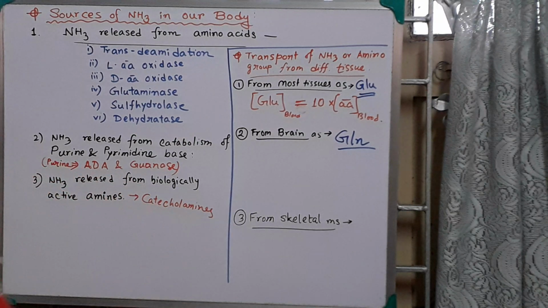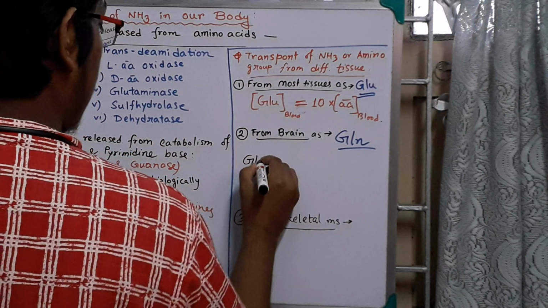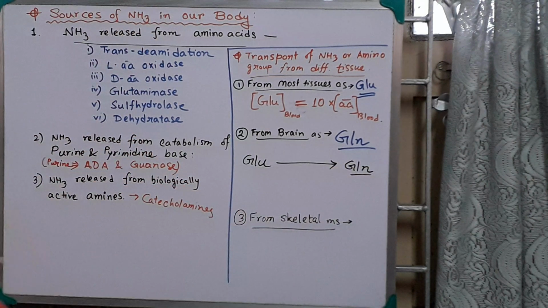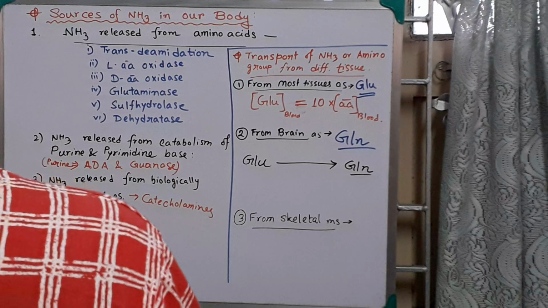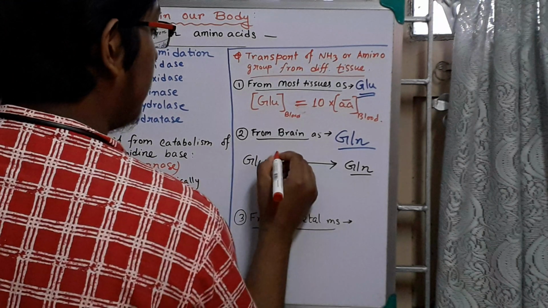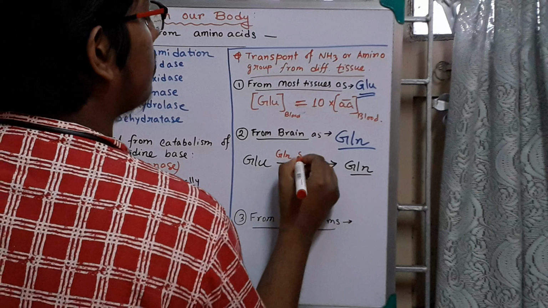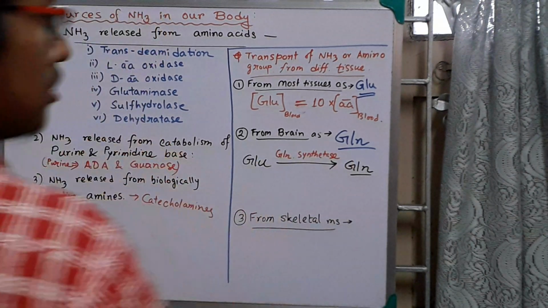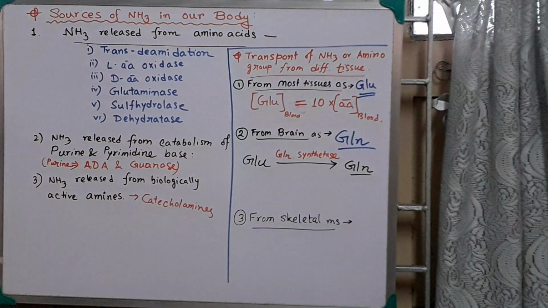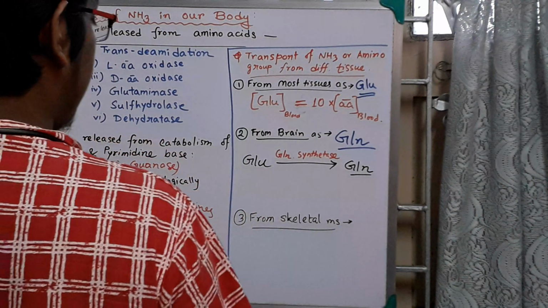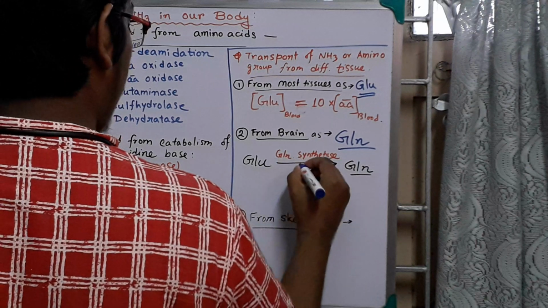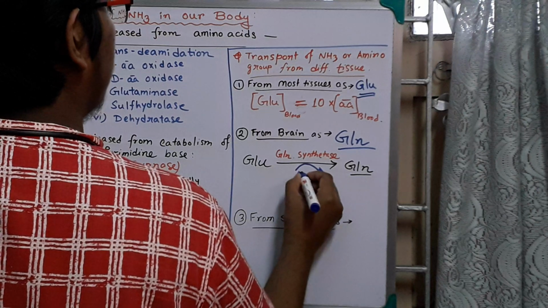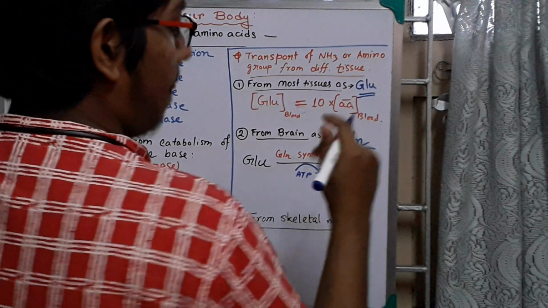Now how is this formed? In the brain, this glutamine is formed from glutamate by the enzyme glutamine synthetase. It is not synthase, it is synthetase. As it is synthetase, you can easily know that ATP is required, where the energy requirement occurs in the synthesis step.